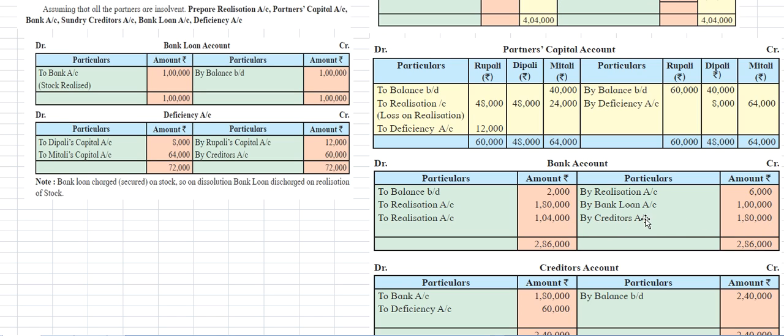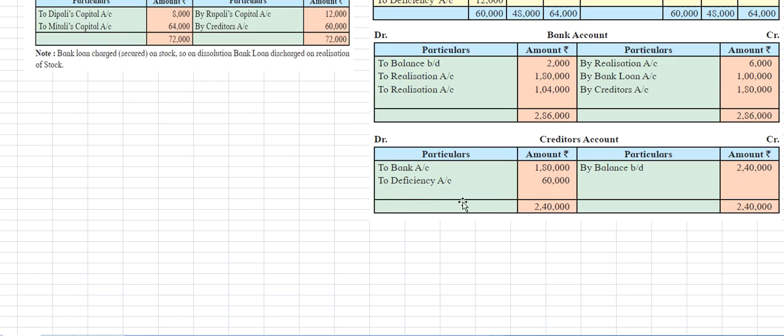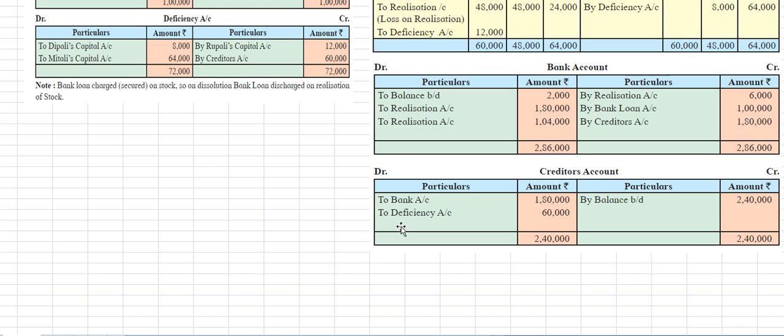And here the deficiency amount is 60,000 rupees in the creditors account. So 60,000 rupees is the deficiency amount, in case all the partners are insolvent. So the creditors account is 2,40,000 rupees.